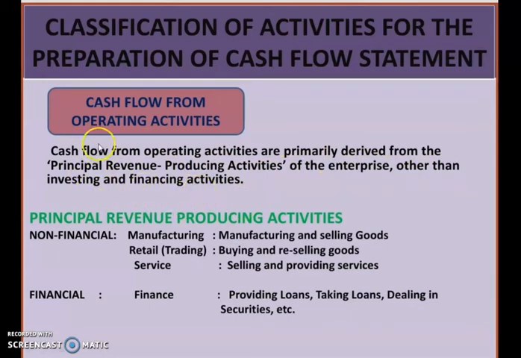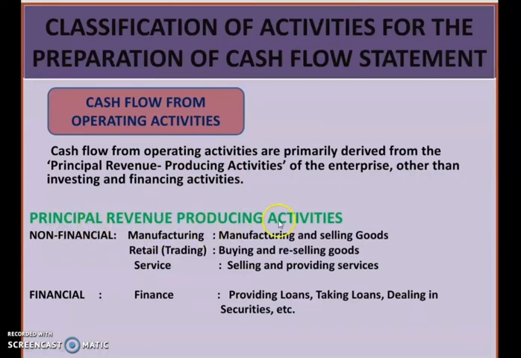So children, operating activity means what? Operation. That means some processing is taking place in this activity. Some manufacturing activity is taking place in this activity. So it's actually a revenue generating or revenue producing activity. We can name this operating activity.